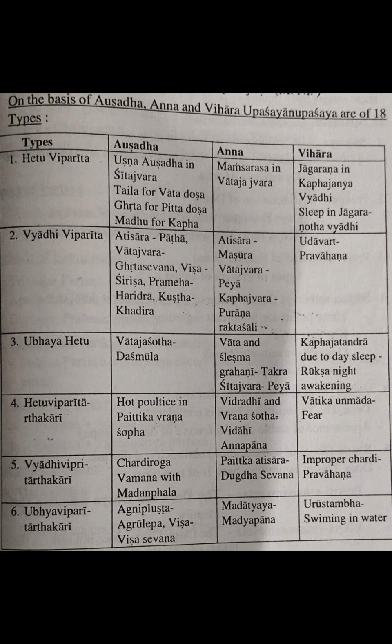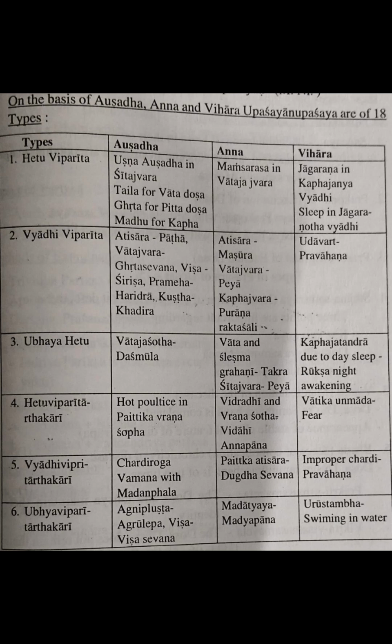So Vata and Kapha dosha are responsible for getting the Grahani. If you give Takra, what happens? It reduces the Vyadhi, and at the same time it reduces the dosha responsible for getting the Grahani. That's why in Vataja and Shleshmaja Grahani we give Takra, so that comes under the Ubhaya Hetu, which means Hetu Vyadhi Viparita.